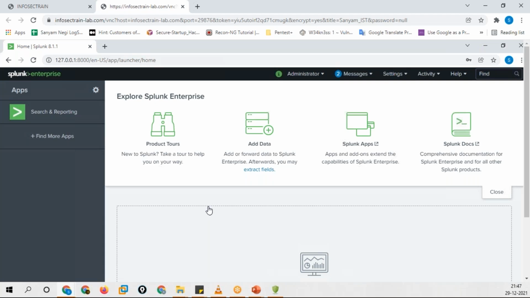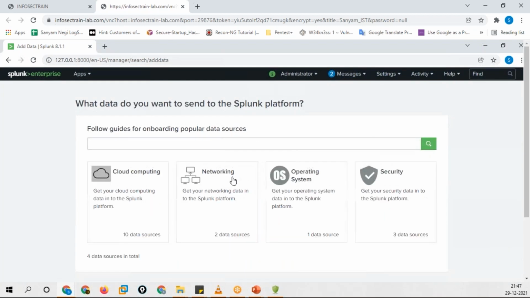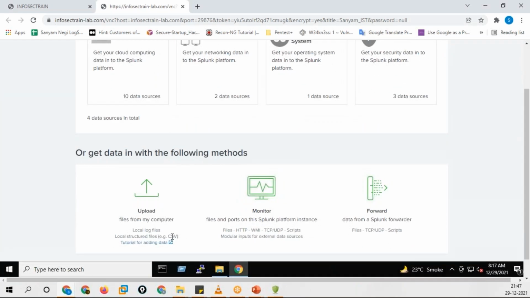So if you talk about Add Data, add or forward data to your Splunk, you can see a lot of options over here, like upload, monitor, and forward. Can you see that? Upload, monitor, and forward, right?